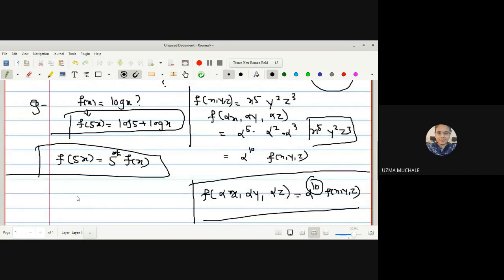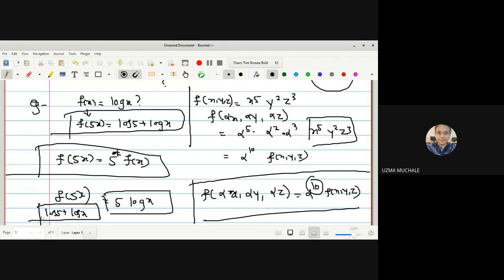But if f is log, you get f of 5x as log of 5 plus log of x. But 5 into f of x means 5 log x. Is 5 log x equal to log 5 plus log x?